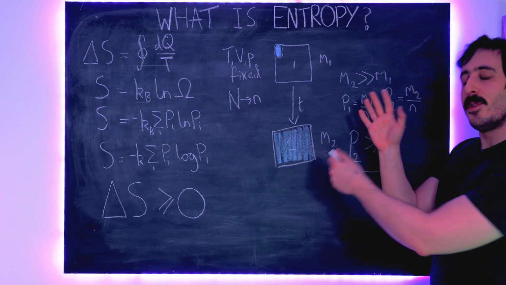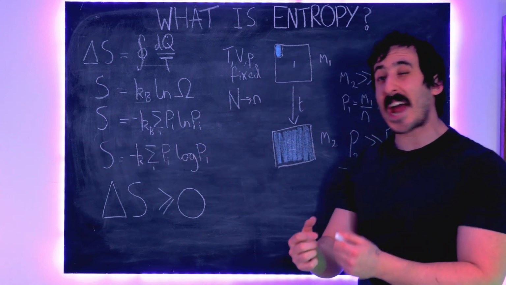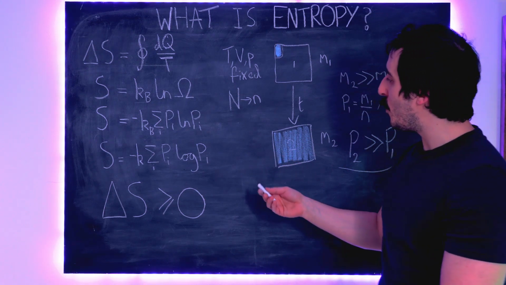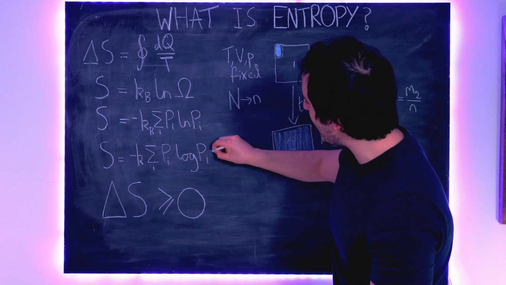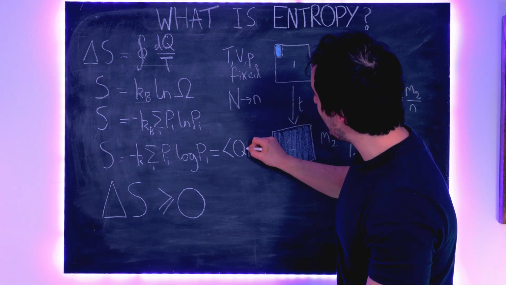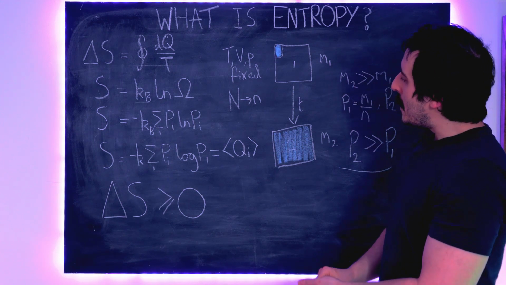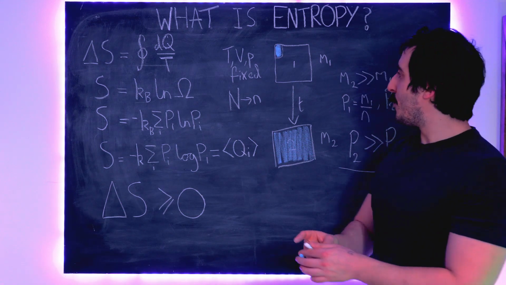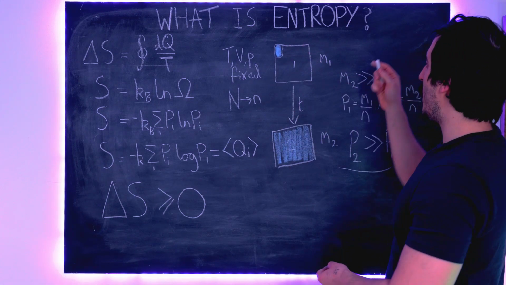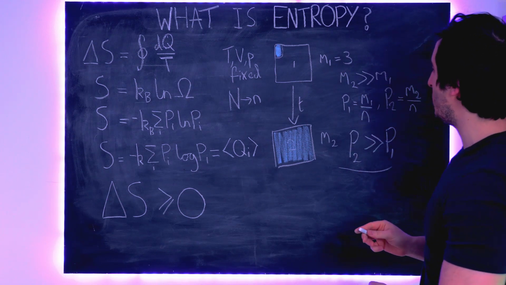But this example also gives an insight into how the information content entropy, the Shannon entropy, is connected to this. Because if you remember from the video about Shannon entropy, we said that the Shannon entropy is equal to the average surprise when we find out something new about our system. Now, what does that mean? Well, let's do it by an example, right? If M1, the number of microstates associated with being in state 1, let's say, for simplicity's sake, is 3, right? M1 is equal to 3.